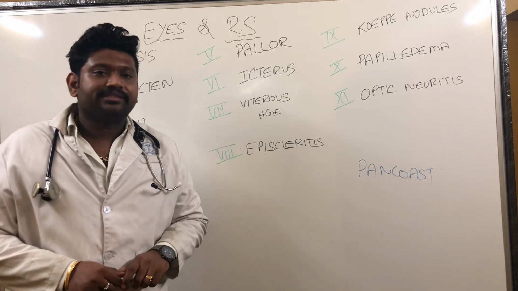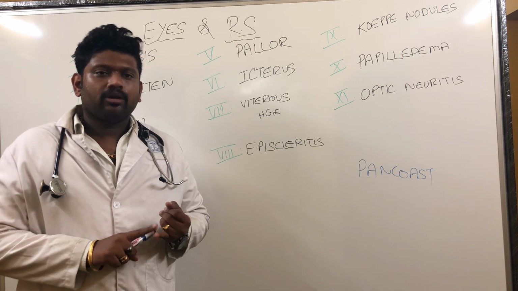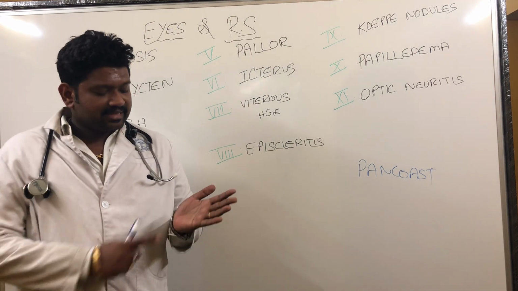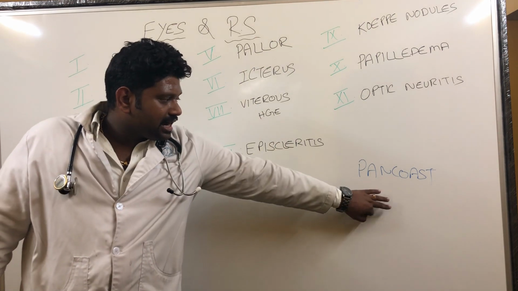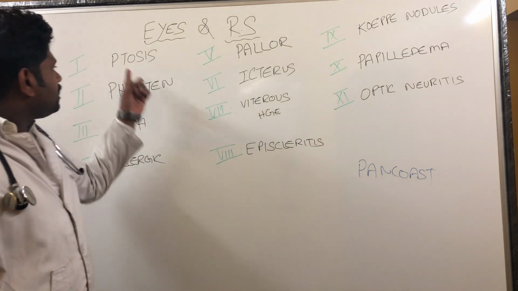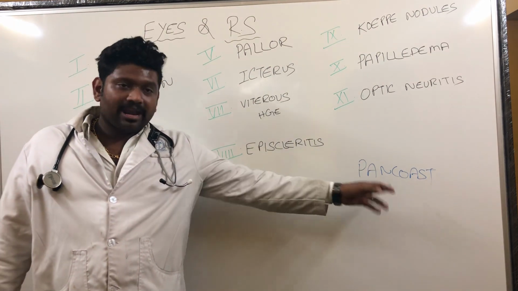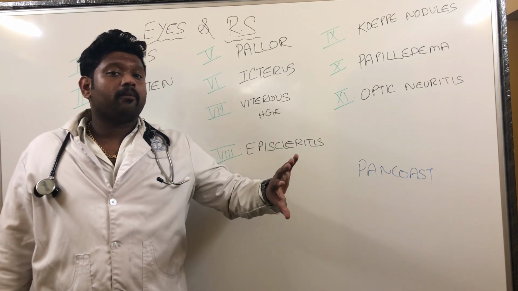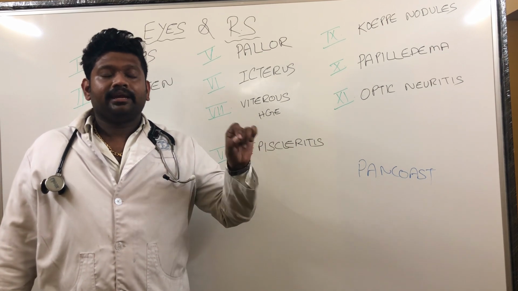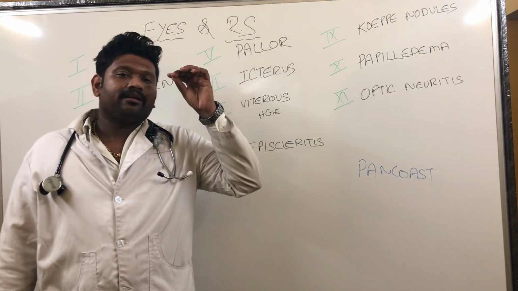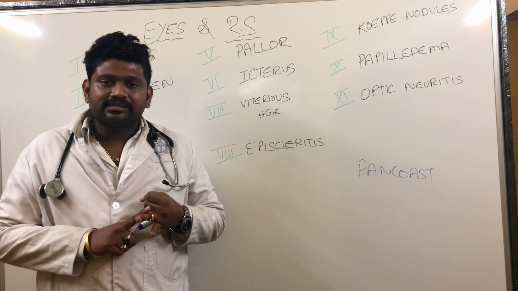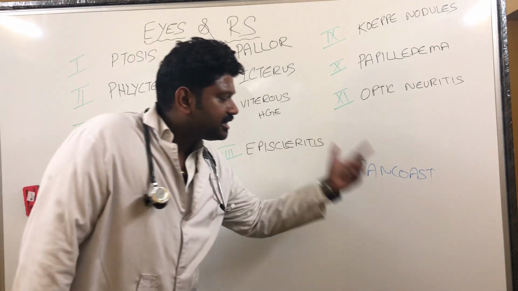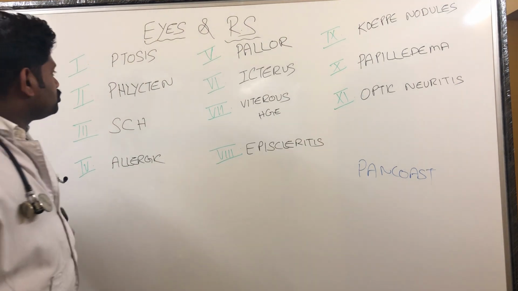So what is the triad of Pancoast syndrome? It is a triad of three things. Number one, Horner syndrome. Number two, pain along the inner aspect of the arm. Number three, hypothenar muscle wasting. So these three are the triad of Pancoast syndrome. If the patient has ptosis, I will think of Pancoast tumor. In Pancoast syndrome, Horner syndrome is a component. What is the triad of Horner syndrome? Ipsilateral partial ptosis, number two is miosis, number three is anhidrosis. So this is how unilateral ptosis is related to the respiratory system. That is nothing but the Pancoast tumor.